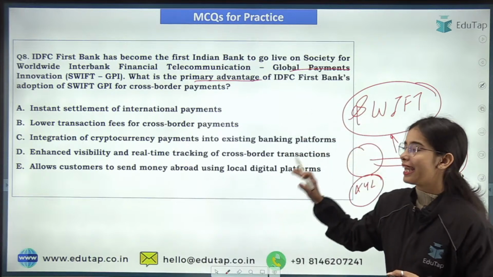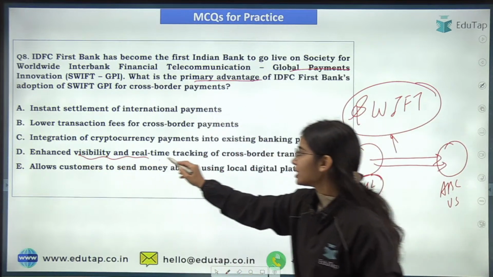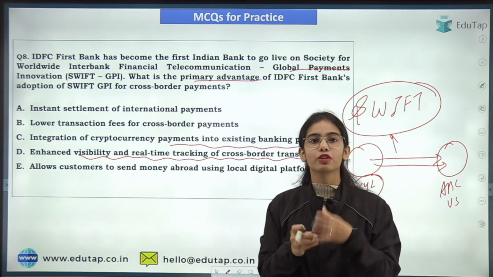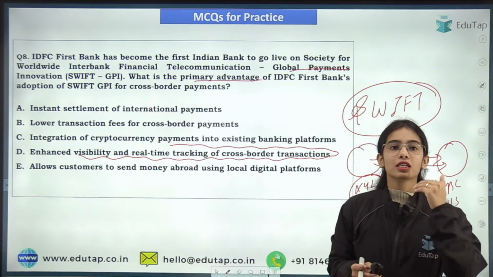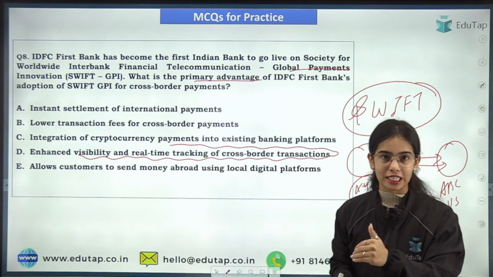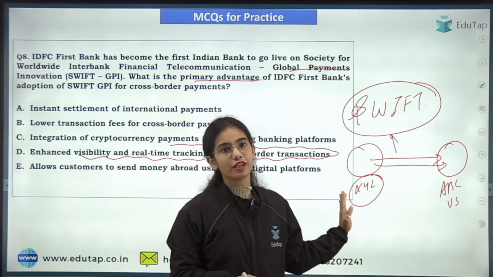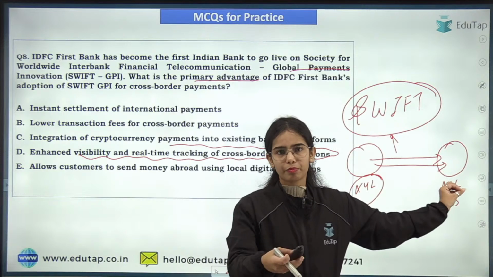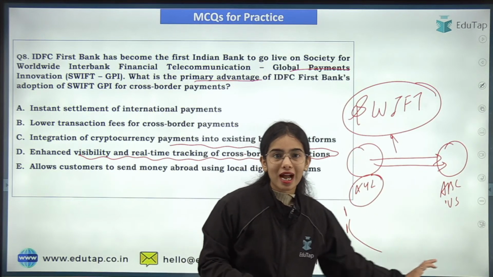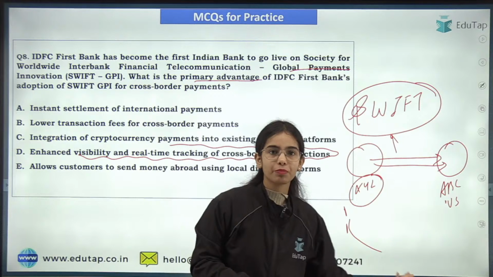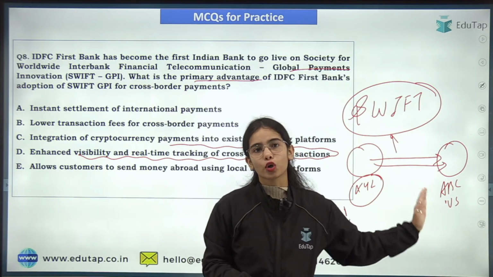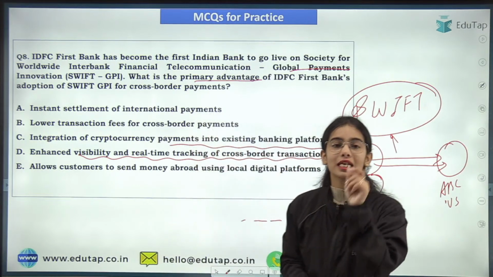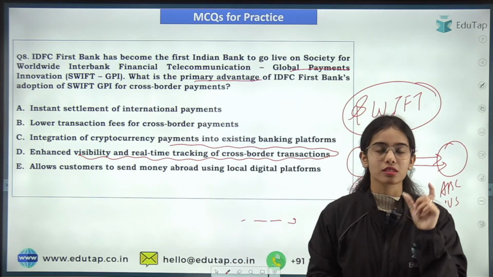Yes, enhanced visibility and real-time tracking of cross-border transactions. IDFC First Bank will be providing its customers the real-time tracking of cross-border transactions. If you are sending money from your bank to some foreign bank or person, you can track when the payment will be released and where the payment is right now, whether it is initiated or not, like you track your parcels or your orders.